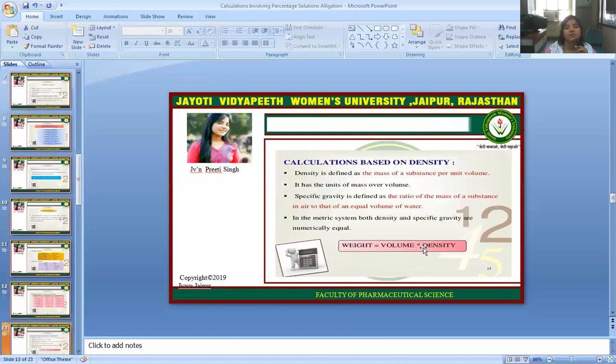Calculation based on density. Density is defined as the mass of substance per unit volume. It has the unit of mass over volume, and specific gravity is defined as the ratio of the mass of a substance in air to that of an equal volume of water. In the metric system, both density and specific gravity are numerically equal.